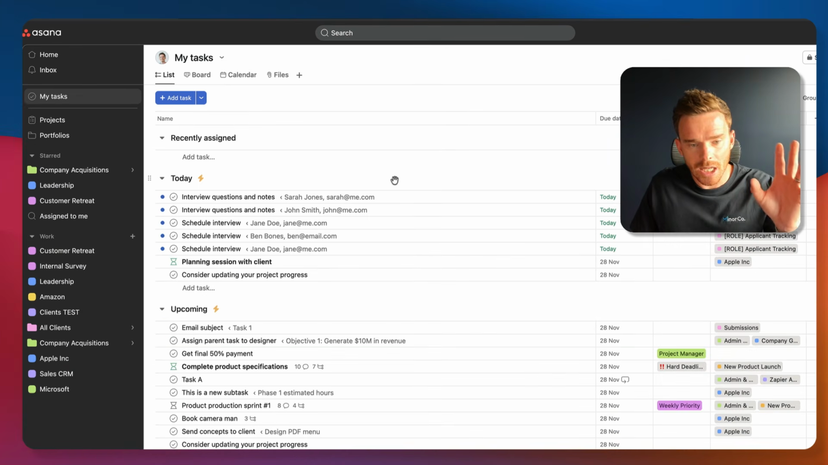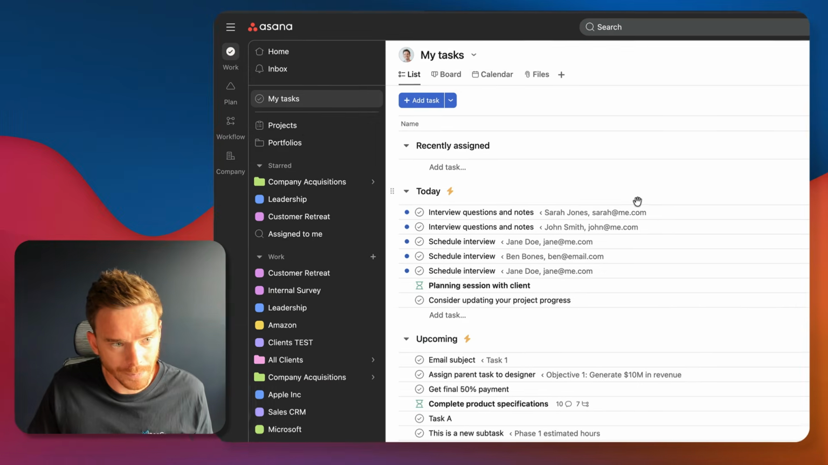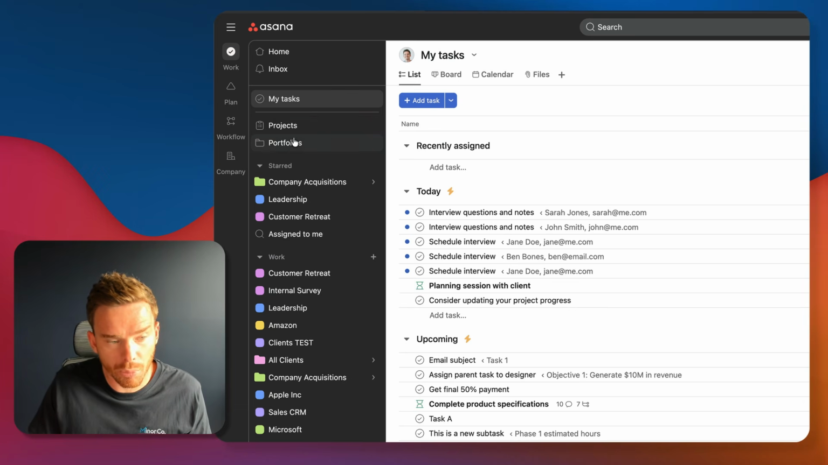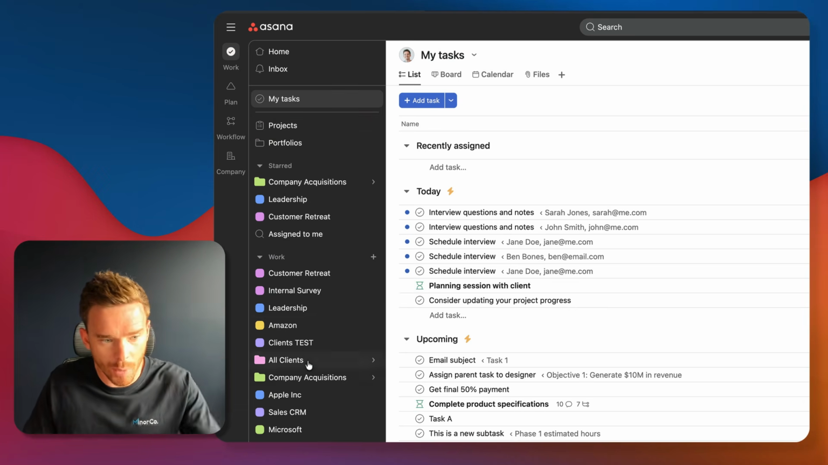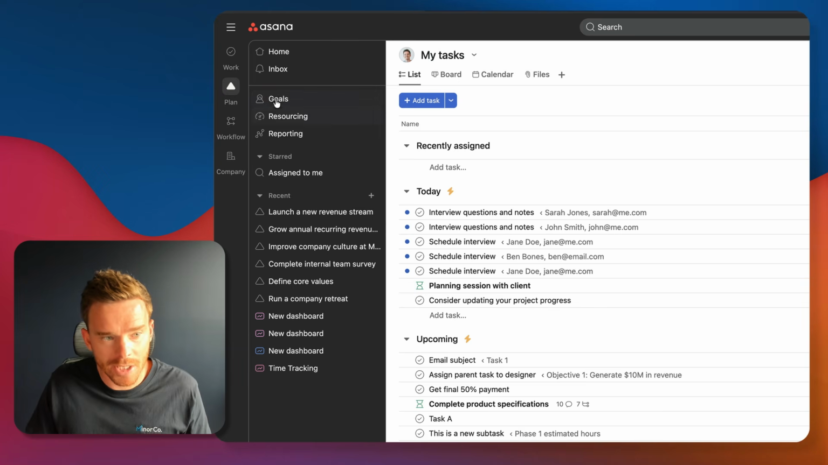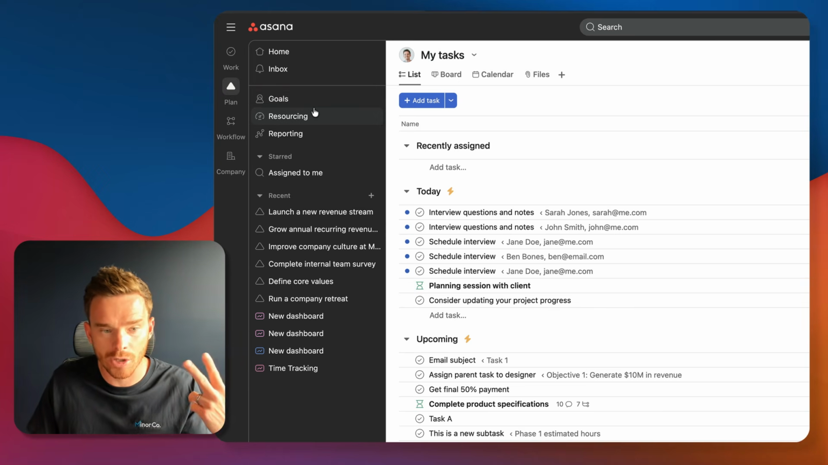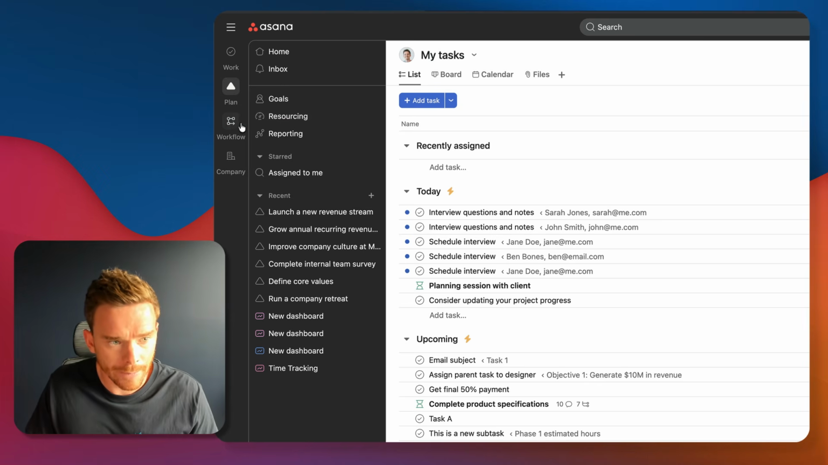This is where you can see what you need to do today, tomorrow, this week, and all the work you have that's assigned to you. Further down, we can access our projects and portfolios. This is really where our work lives, and we can go into these projects and view tasks for these different areas of work. On the Plan tab, this is where we can create goals, do resource planning and create reports. We're not going to talk about any of that today. We have other videos that you can dive into when you're ready.